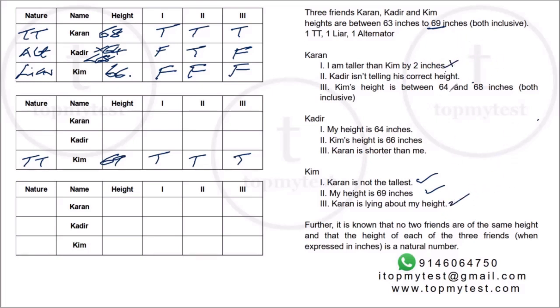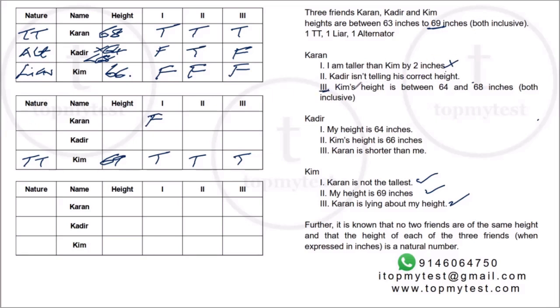So this is true. Right? All three are true. So Karan is lying about my height. So the first statement of Karan is false. Right? Kabir isn't telling his correct height. We don't know Karan's personality as of now.